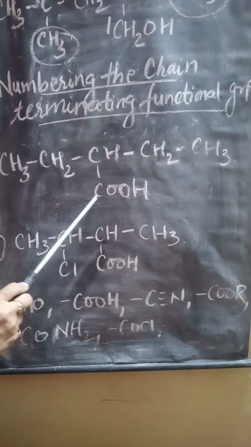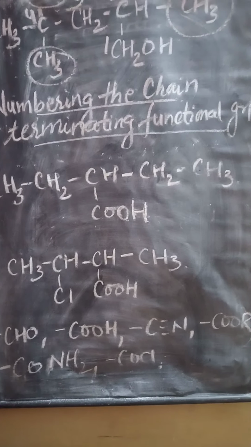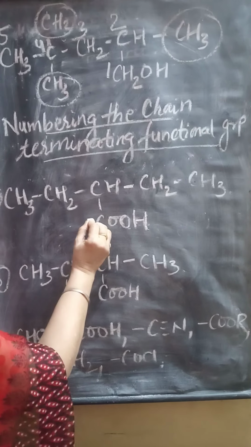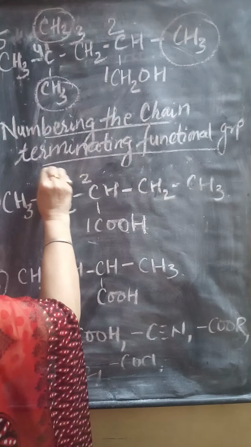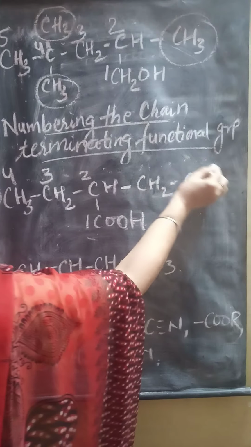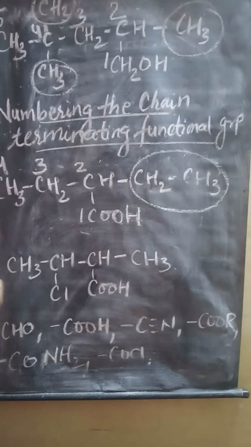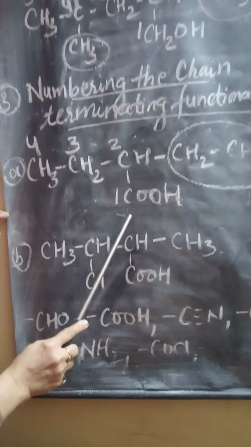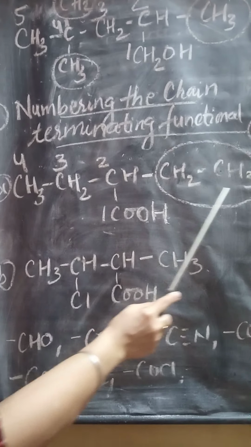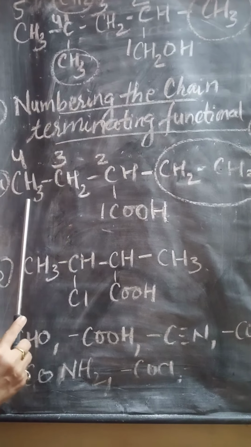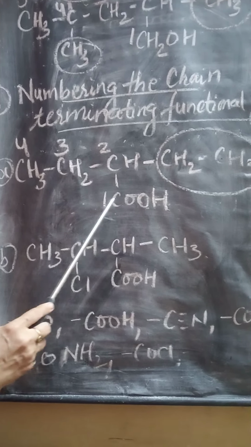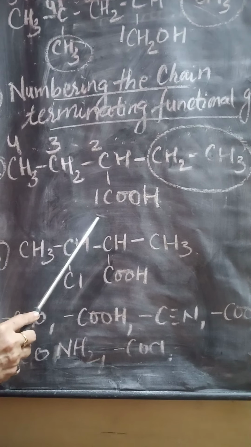So they are named first and should always be counted as 1. While numbering them, we will number 1, 2, 3, 4, and this is considered the functional group. A 4 carbon chain is fine rather than the 6 carbon chain, because in the 4 carbon chain the functional group is there and is taken as number 1.